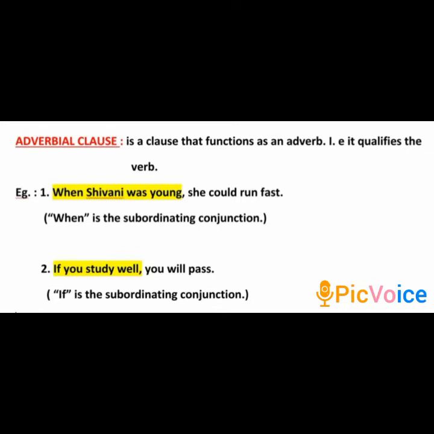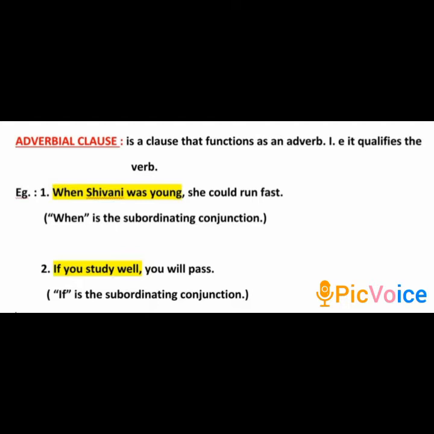Look at the two examples given below it. It will be clear to you. The first example, when Shivani was young, she could run fast. The highlighted part in yellow is the adverbial clause.